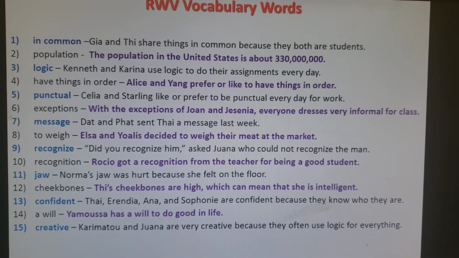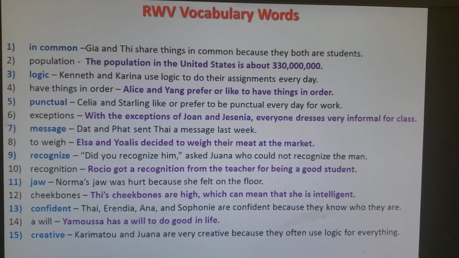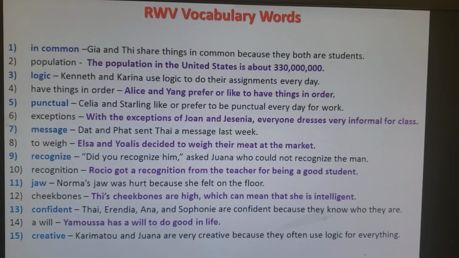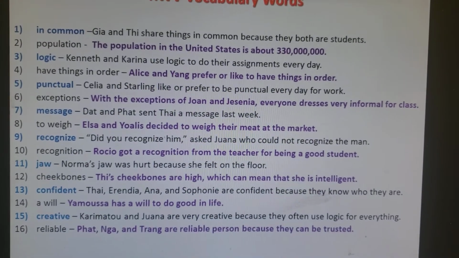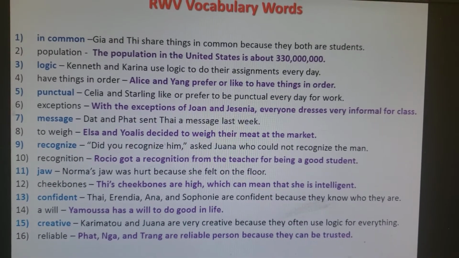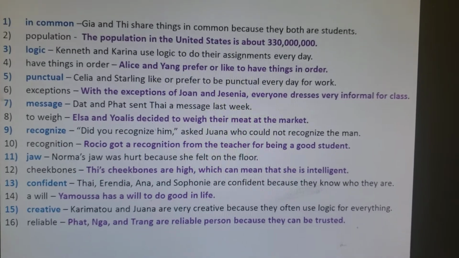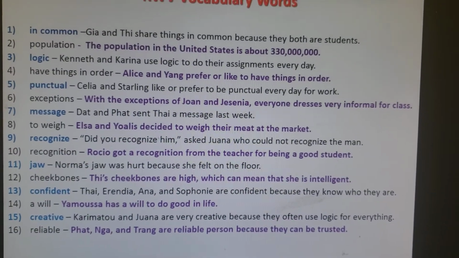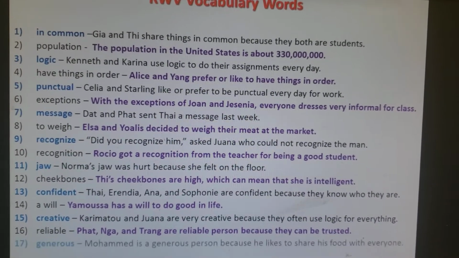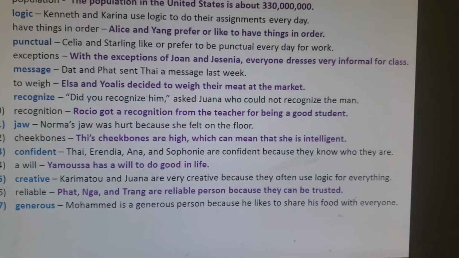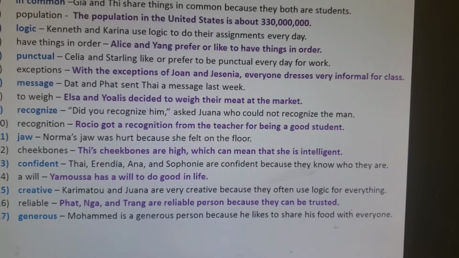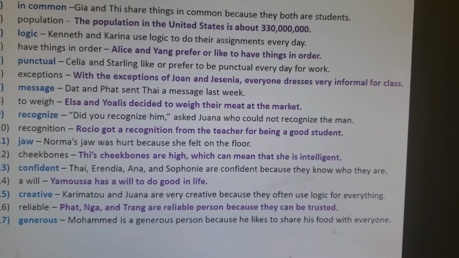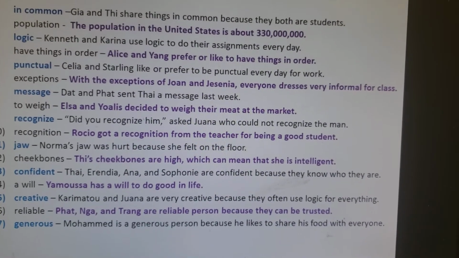Creative. Karimatu and Joanna are very creative because they often use logic for everything. Reliable. Fact, Nga, and Chang are reliable people because they can be trusted. Generous. Muhammad is a generous person because he likes to share his food with everyone.